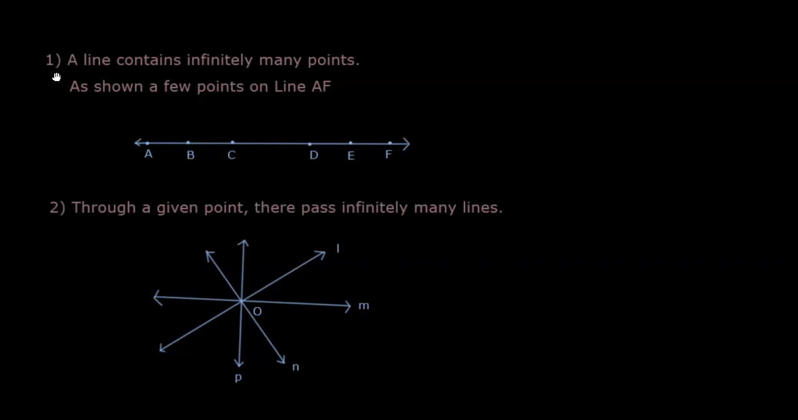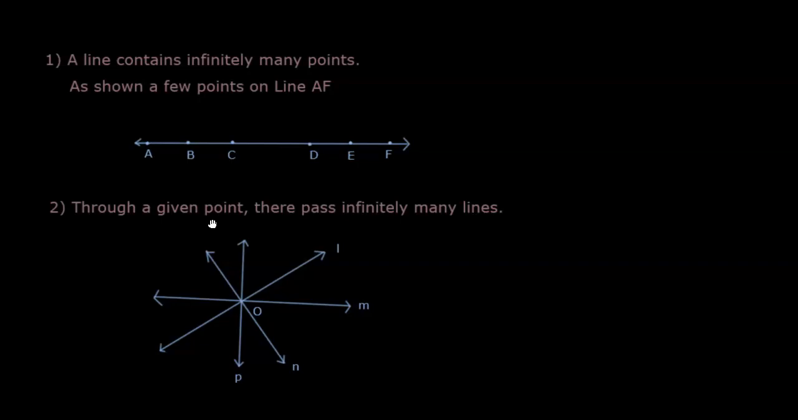First of all, a line contains infinitely many points. A line is made up of points. Here we can see that there are infinite points on a line, as shown here. We can mark any number of points in between. So a line contains infinitely many points.